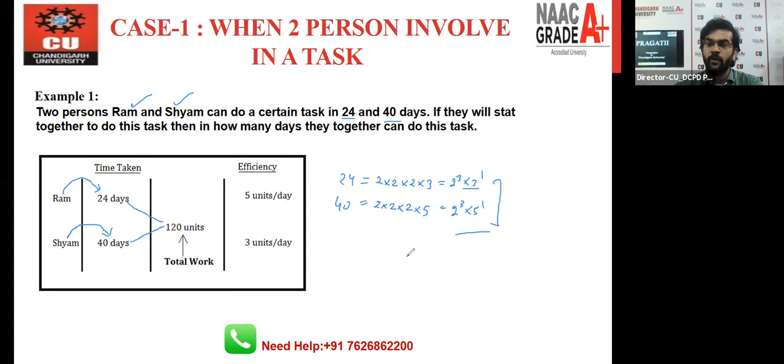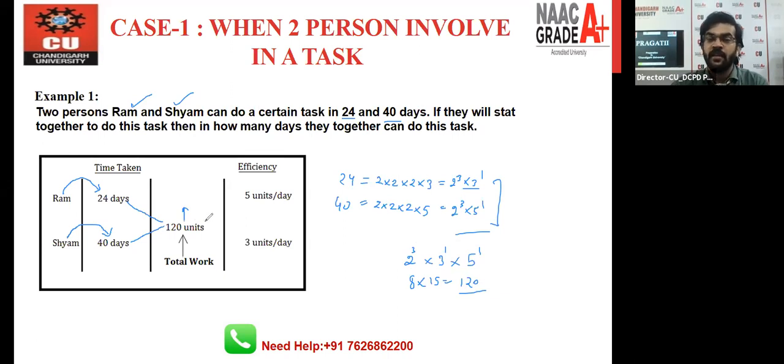And right now, how many prime numbers do we have? 2, 3, and 5. After that, we choose the maximum power of each prime number. For 2, the maximum power we have is 3; for 3, maximum power 1; for 5, maximum power 1. So we have 8 multiply 15, and that is 120. So 120 is our total work, and you can all see the step number 1 was to find out the LCM of the number of days. Number 2, you will assume this as your total work.